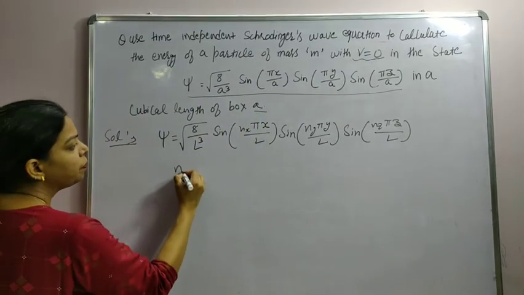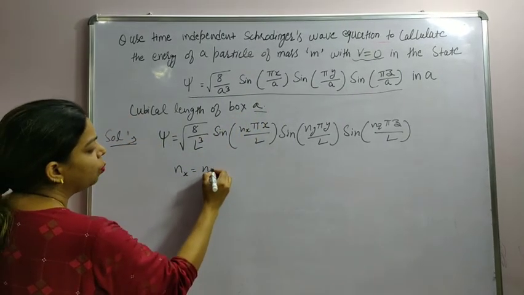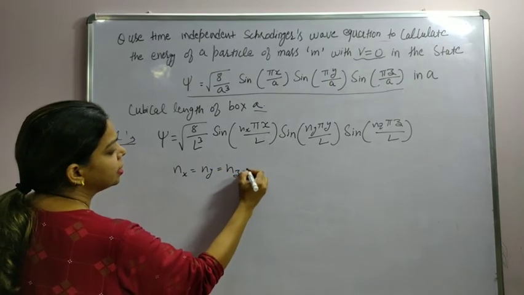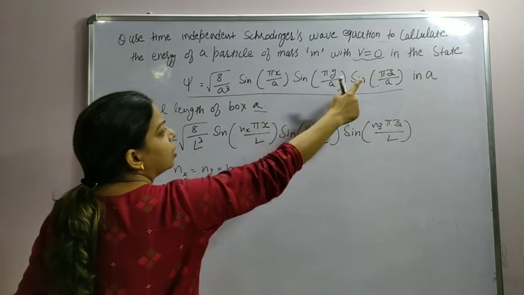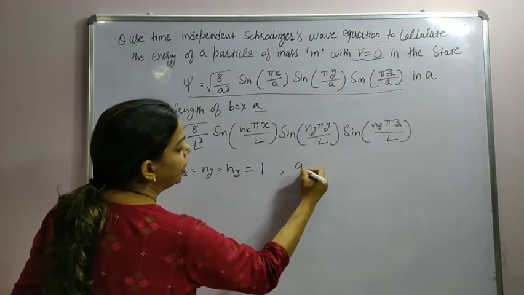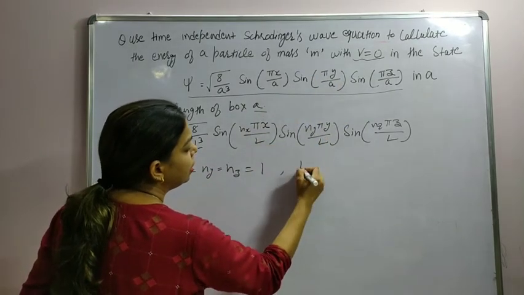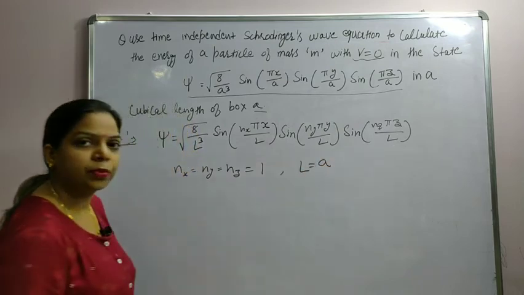So we can see nx, ny and nz here are equal to 1. The coefficient here is 1 in all three, and L is equal to a.